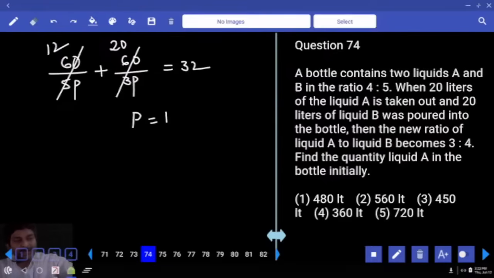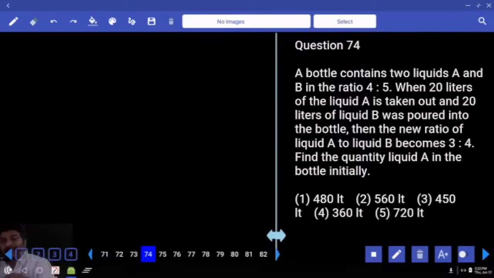A bottle contains 2 liquids A and B in the ratio 4:5 and 20 liters of liquid A is taken out and 20 liters of liquid B was poured into the bottle. Then the new ratio of liquid A to B becomes 3:4. Find the quantity of liquid A in the bottle initially.